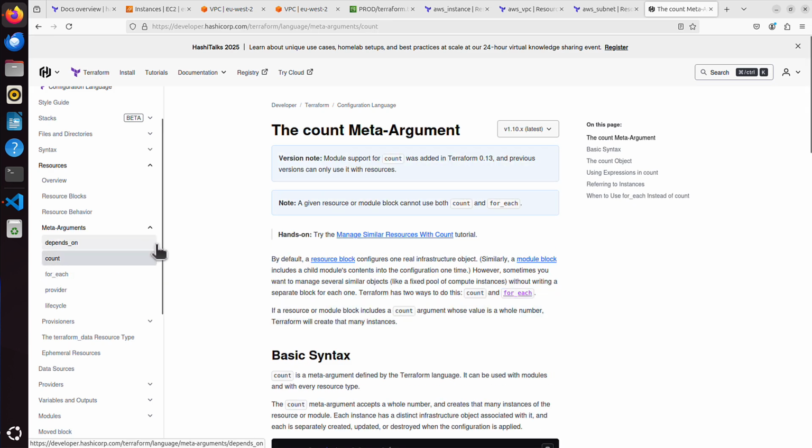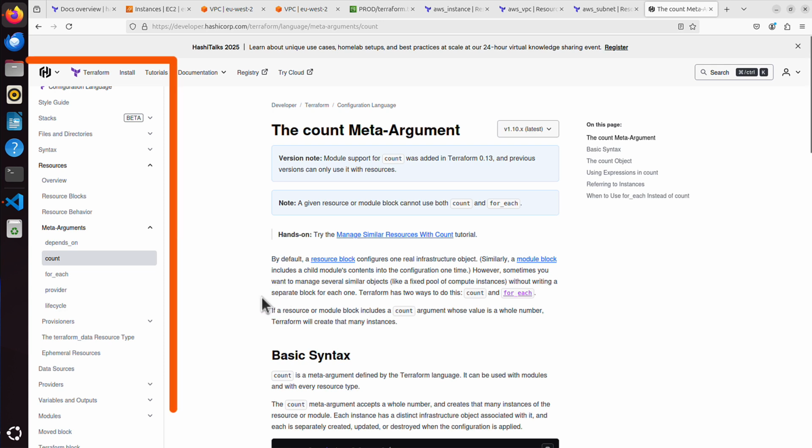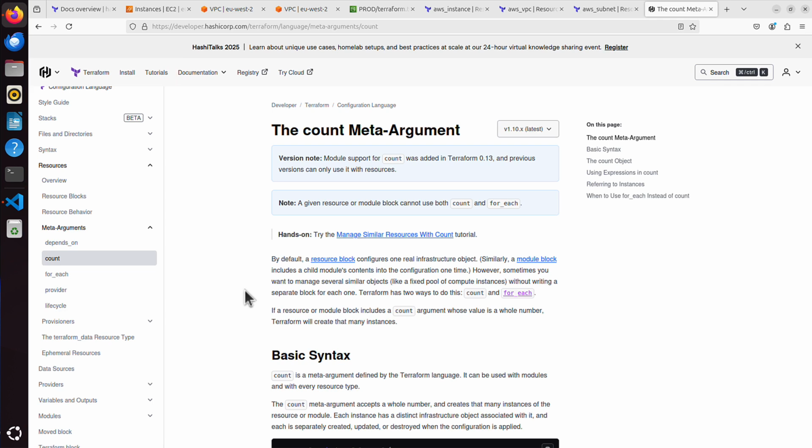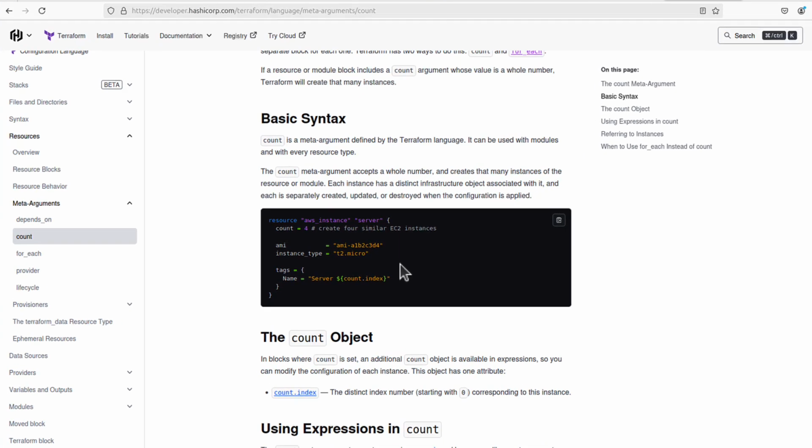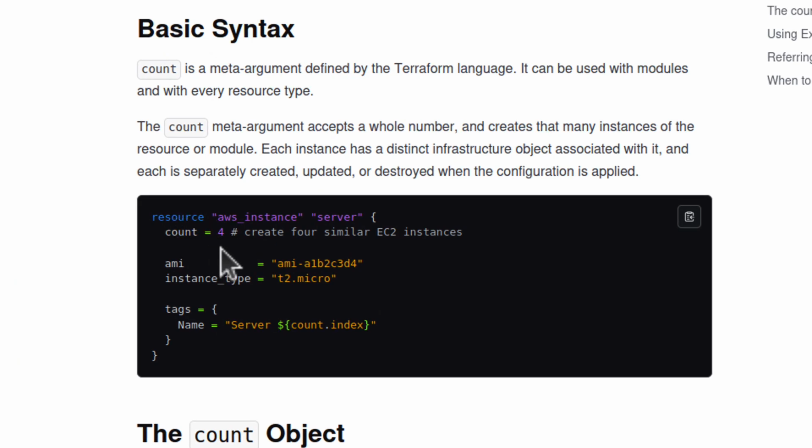What I want you to notice as well is that you don't always want to go to Terraform resource AWS. What you should really do is go through that Terraform documentation and see some other things that are possible to achieve in Terraform but are not AWS specific. And Terraform provides perfect documentation for every single bit. And it also gives you the examples, yes? Like here, create 4. If I use count 4, it will simply create 4 similar EC2 instances. Can it be easier than that?